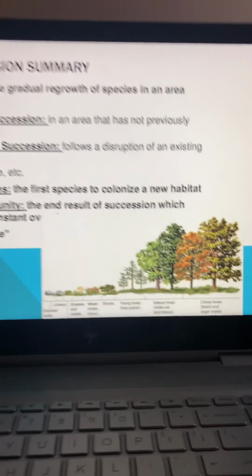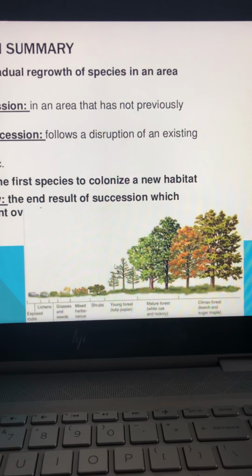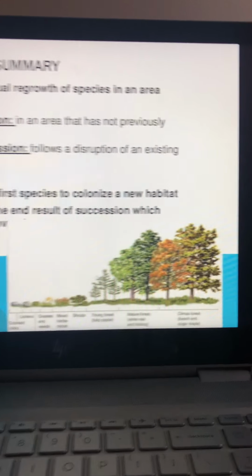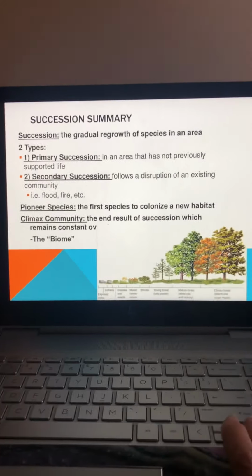So as you can see, we start with nothing, or we start with shrubs, or weeds, I should say, and then we finally get to that forest, that climax community at the end. And that is succession.